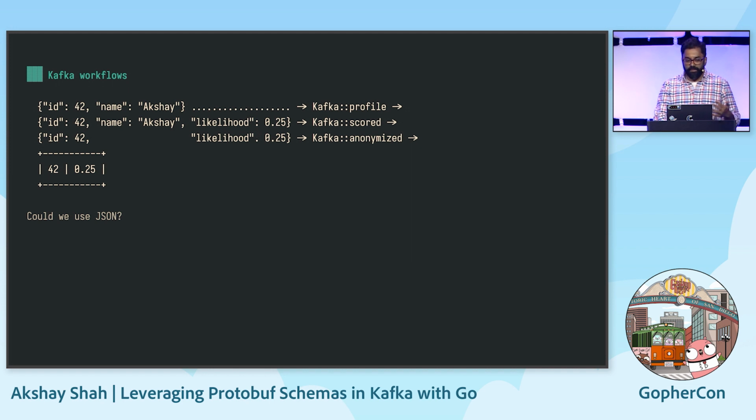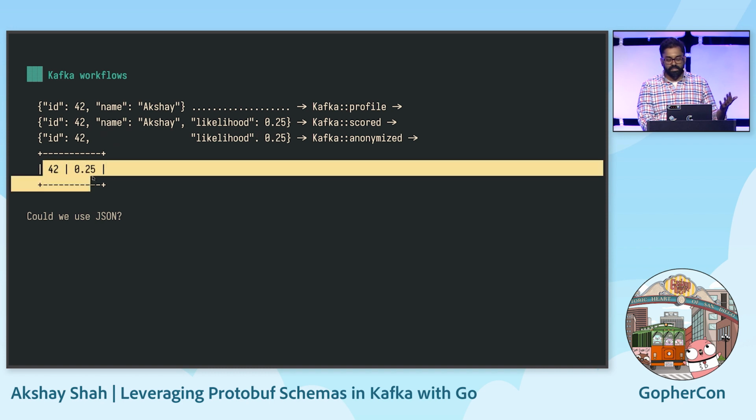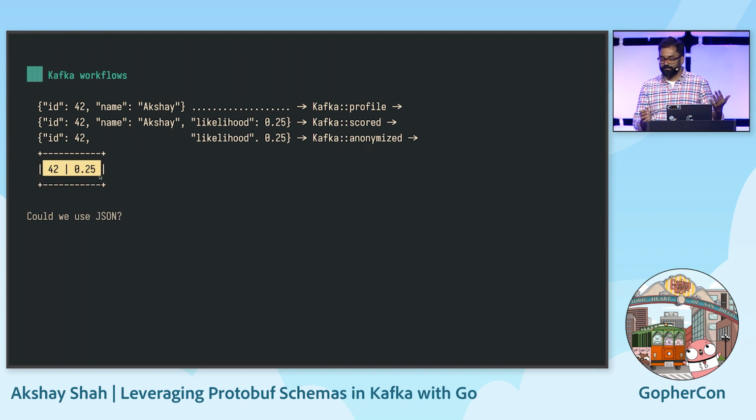This is nice and simple, right? Our profiles are, for argument's sake, just an ID and a name. And then the Python code grabs it and it inserts this likelihood floating point prediction. Our Java code deletes the name, and we end up with this nice clean row in Bigtable.